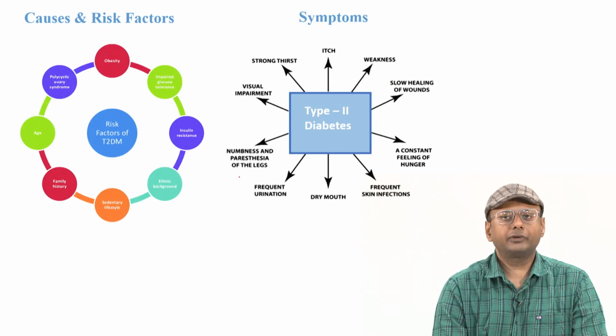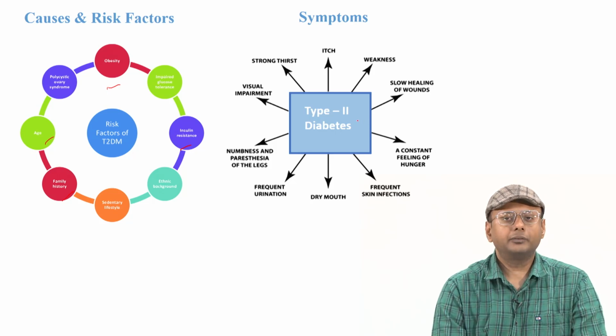Okay, so what are the various risk factors? You can see obesity, insulin resistance, and even family history, age, and lack of exercise. All this can cause type 2 diabetes, and it can also contribute to type 1 to some extent. But type 1, as you know, is mostly due to autoimmune destruction, while type 2 can be prevented if we maintain a healthy lifestyle with proper diet and regular exercise.